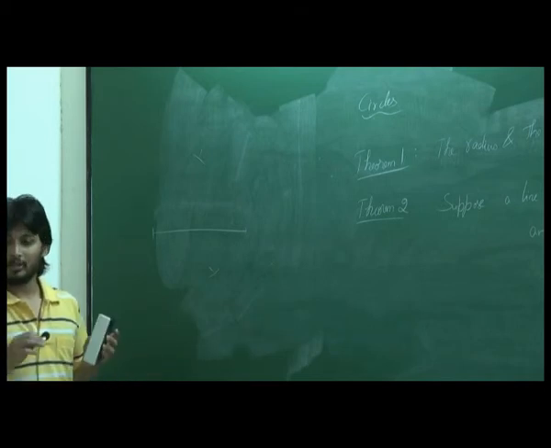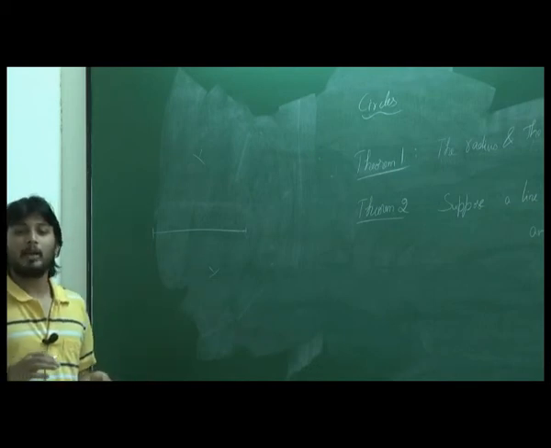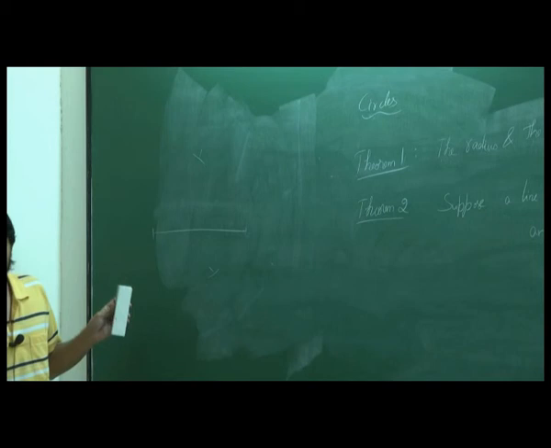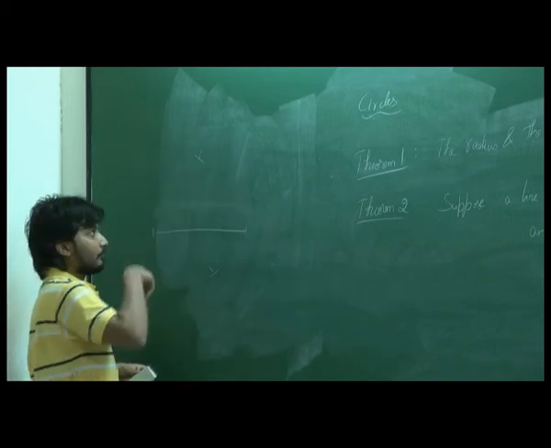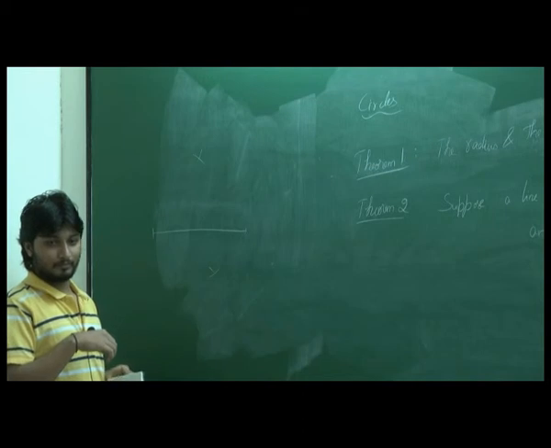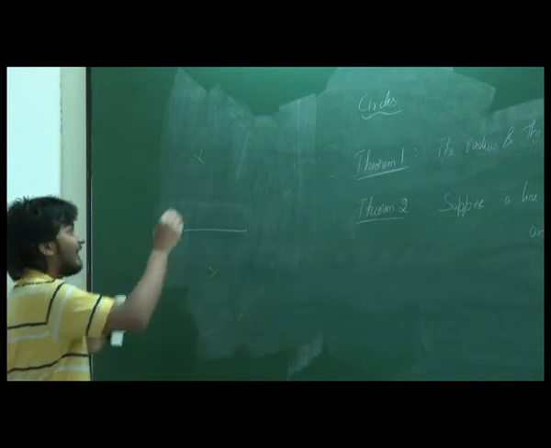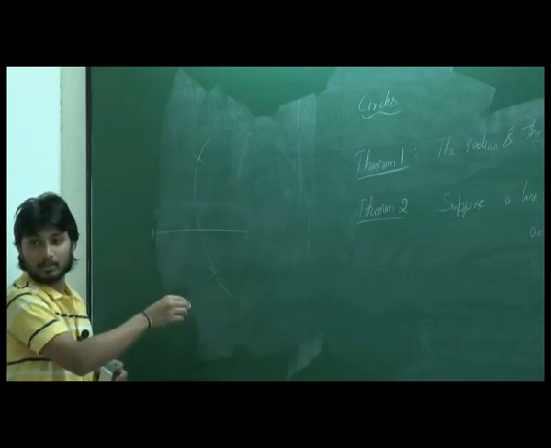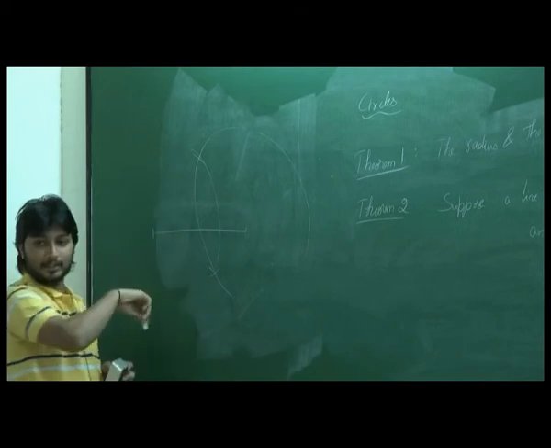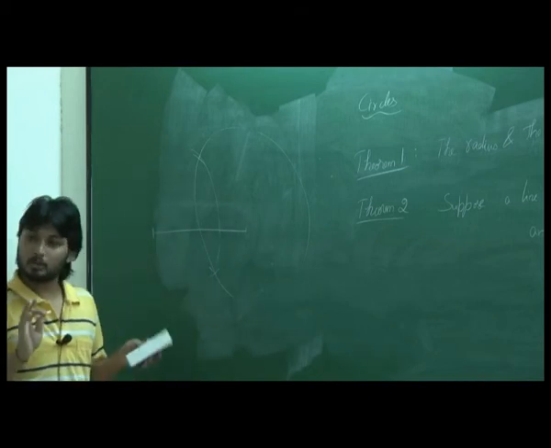So go back to your home and just think why it should be like this, and I'm sure you will get an answer. Like the ratio of this line and that line will be the same, because they are equidistant. Okay, so I just consider it to be a whole circle instead of an arc, and this also a whole circle instead of an arc. You will get the answer. Just go back and think about it. You will get the answer.